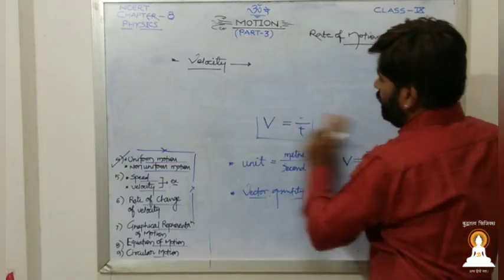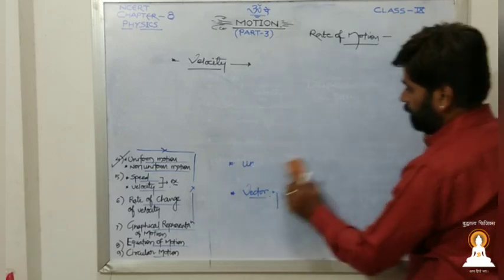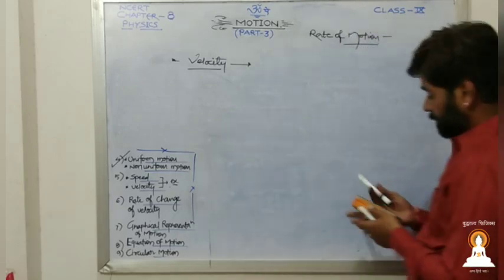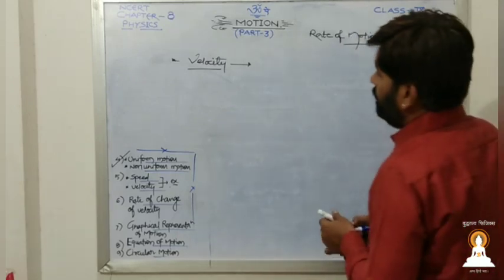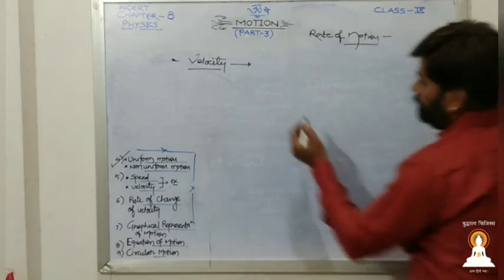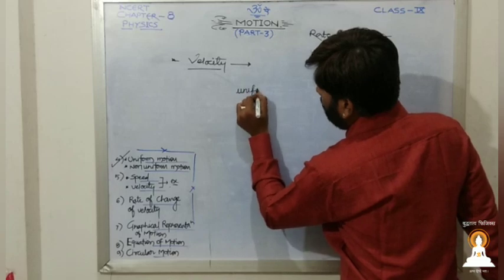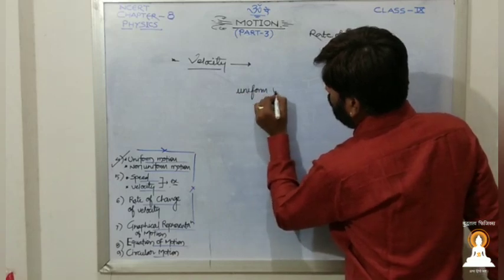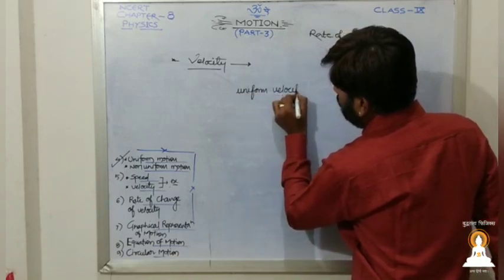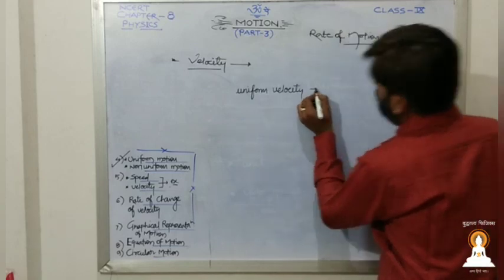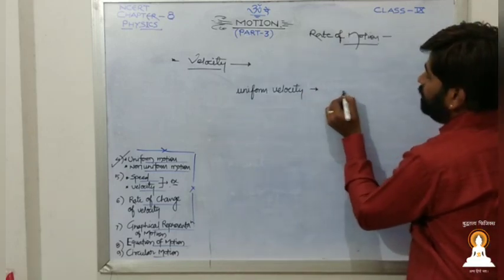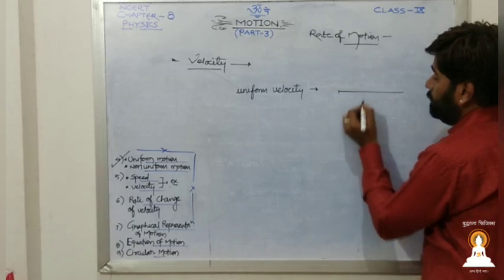In a similar manner as we talked about in the case of speed, now uniform velocity. Uniform velocity means equal displacement in equal intervals of time.